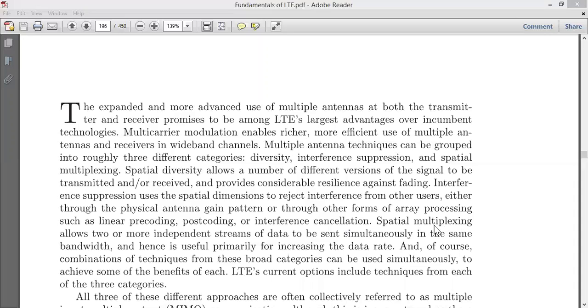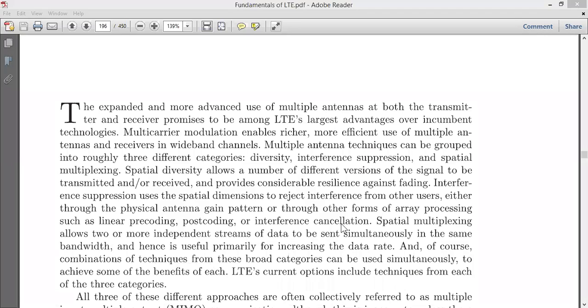You know what we mean by the word multiplexing? Adding two or more signals to a common channel, or a common bit stream, that can be sent simultaneously in the same bandwidth. If you do this kind of multiplexing, the advantage you get is an increase in the data rate. Instead of using multiple channels, simply use one channel, go for multiplexing and then transmit. If you do this, this kind of modulation will help you achieve very good efficiency. And of course, a combination of techniques from these broad categories can be used simultaneously.